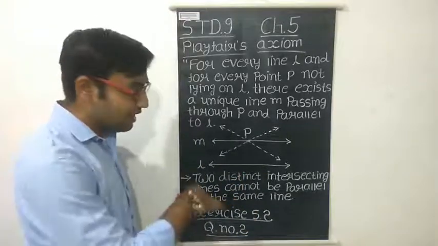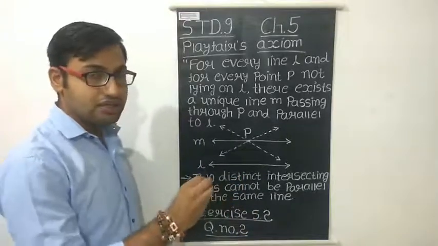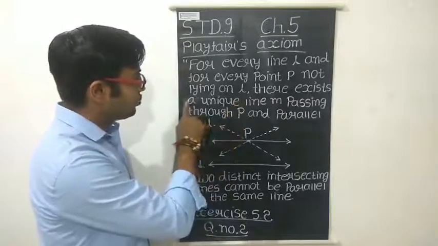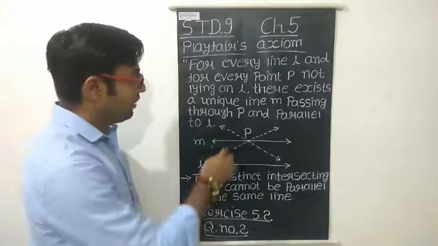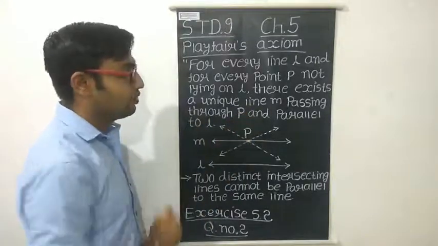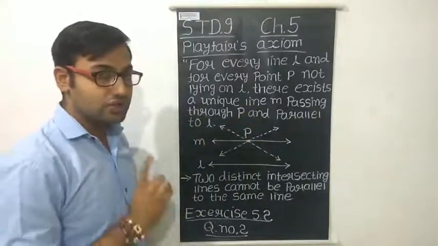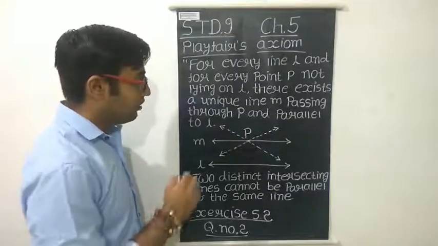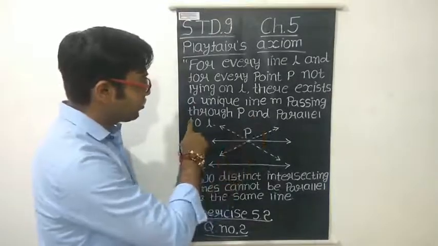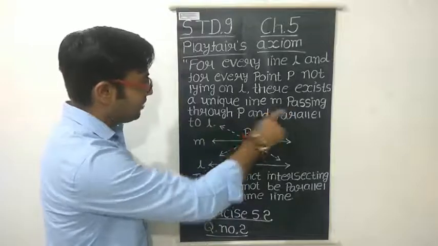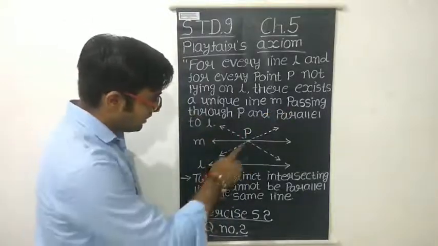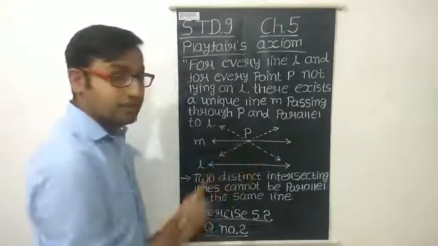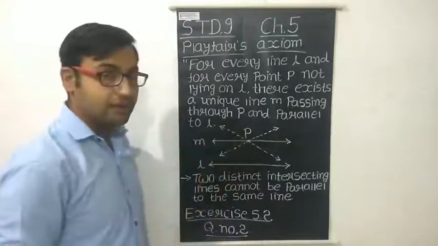We can take it anywhere, but one condition is that the point should not be on this line. Now what will happen? There exists a unique line. Unique means one and only one. Which line? That line M passing through P and parallel to L. So we get a line that passes through the point P.